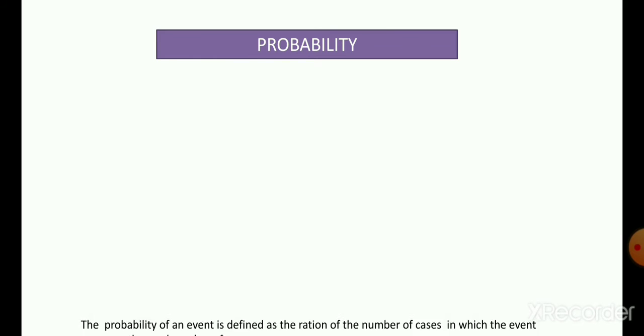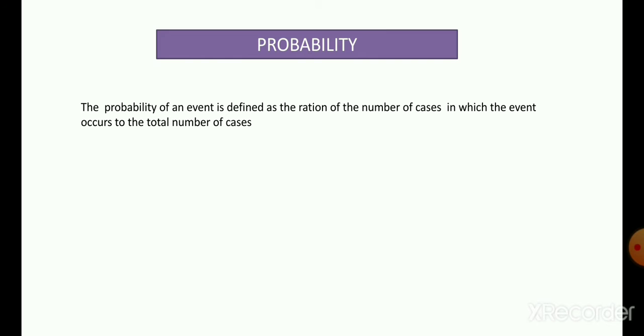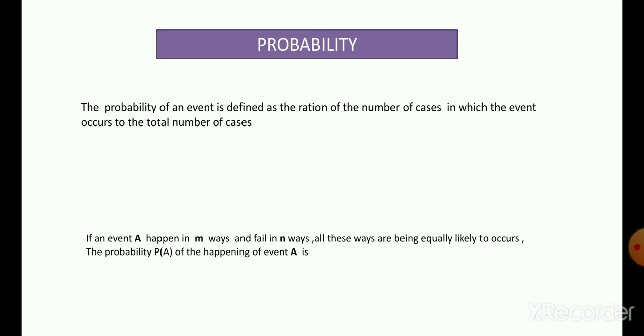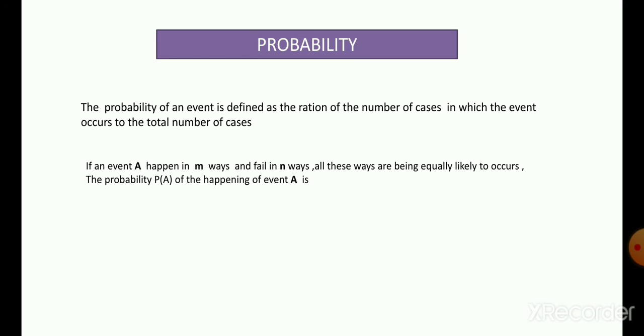Therefore, the probability of an event is defined as the ratio of the number of cases in which the event occurs to the total number of cases. Suppose an event A happens in m ways and fails in n ways, all these ways being equally likely to occur.